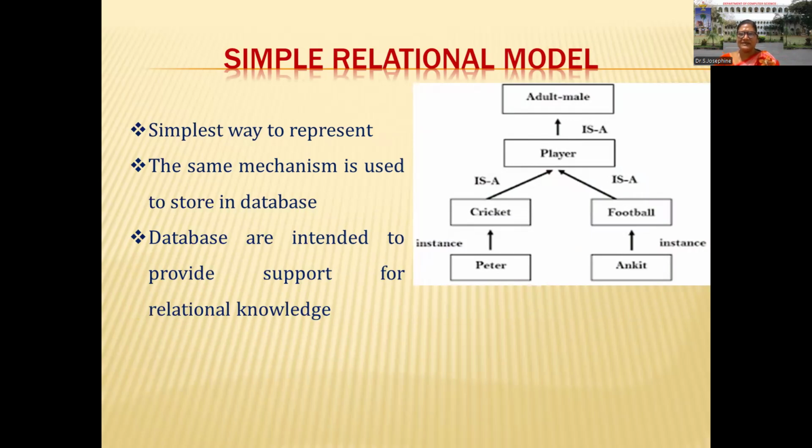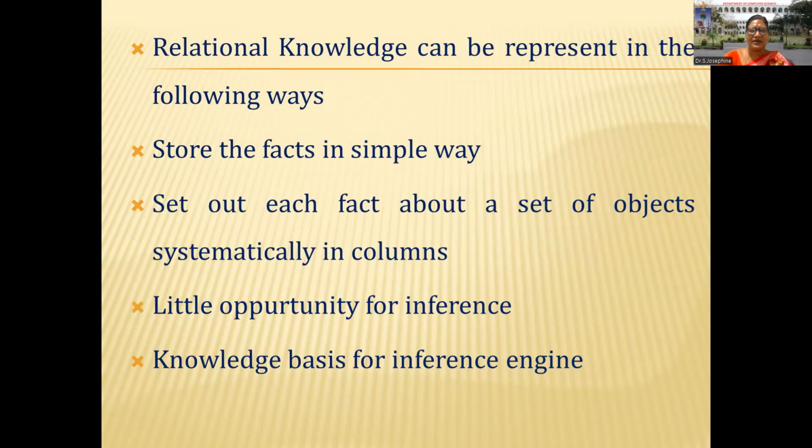For example, an adult should be male. Male means either he is a player or not. Is he a player? Yes. As a player, what does he play? Either he plays cricket or she plays football. Cricket means which person is playing cricket? Peter is playing cricket. Ankit is playing football. So this is an instance, and we can easily relate the data. That is why this is very suitable for a database. The relational model is very suitable for relational data.